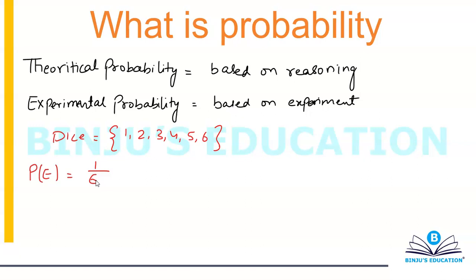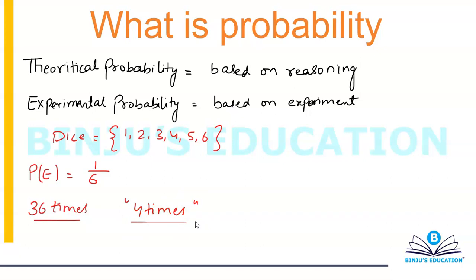Now you conduct an experiment, and you roll this dice, let's suppose, 36 times. When you roll this dice 36 times, you got the number 2 only 4 times on the top face.